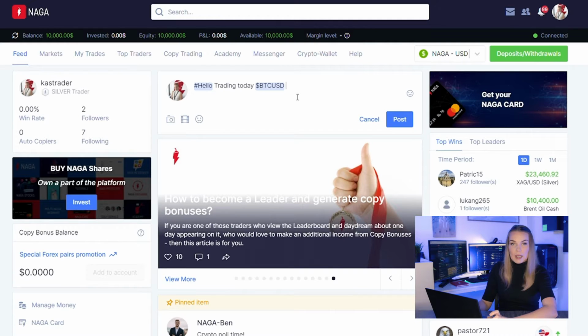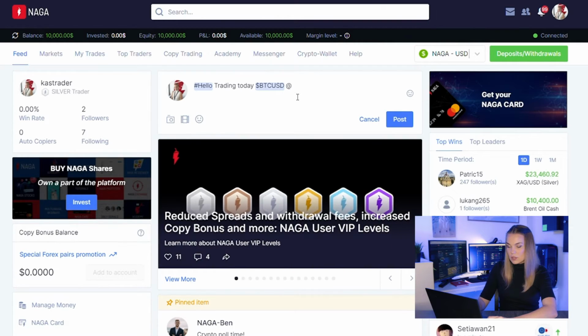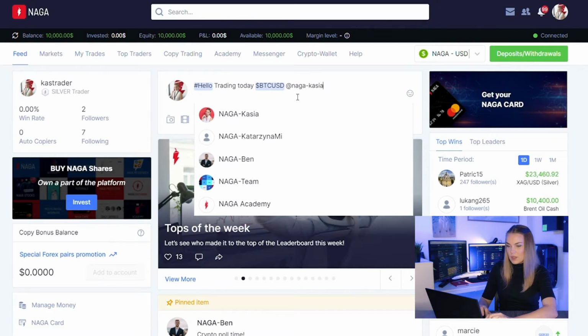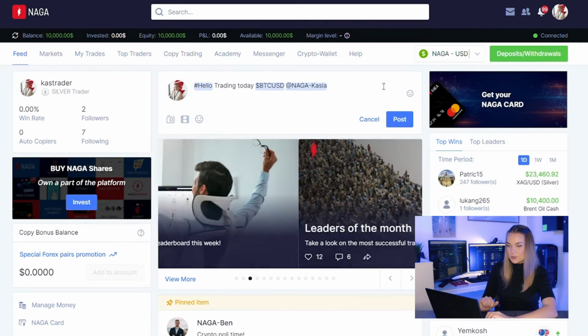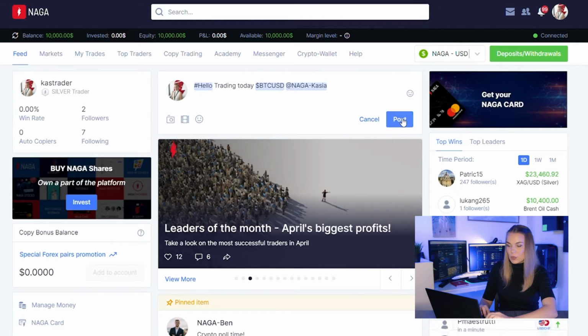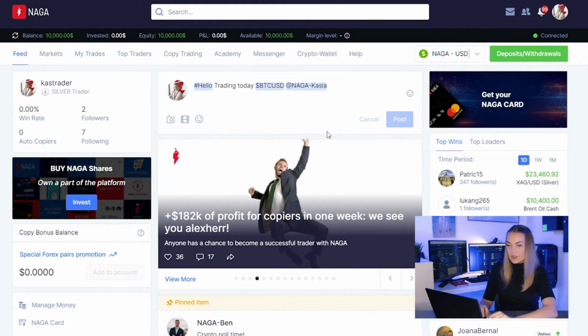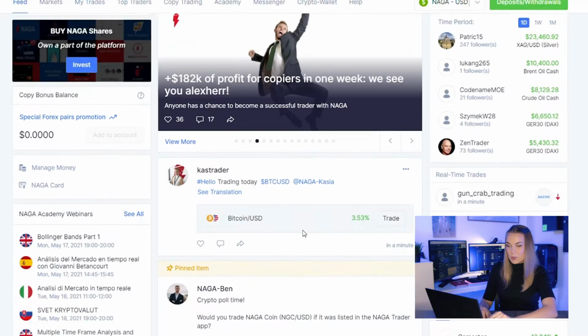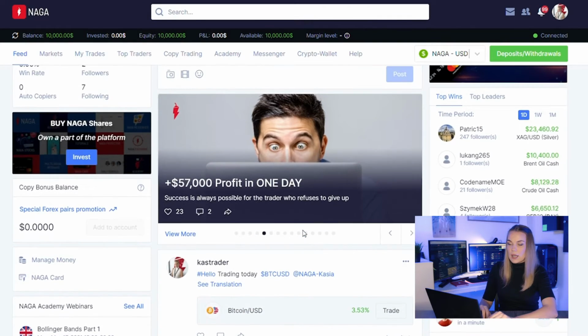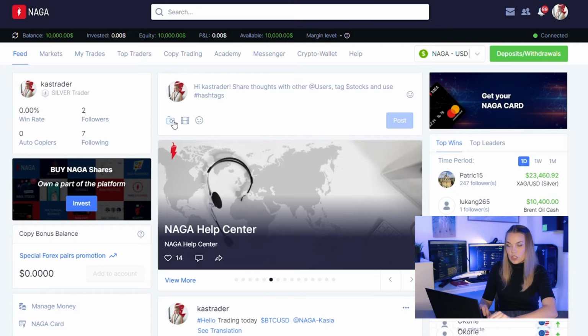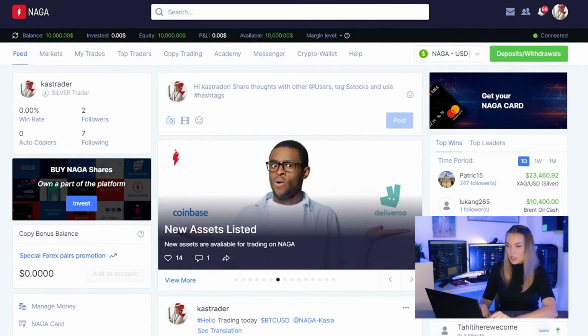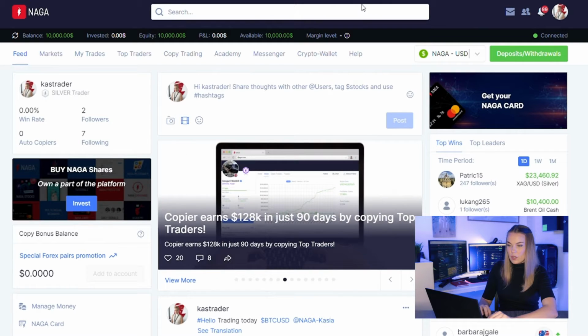And if you want to tag another user, let's say me, this is what you do. Simple tag. Okay? And then you click post. Well, there you go. This is your first post. If you want to attach some pictures or videos to your post, this is how you do it. This is for pictures. This is for videos.